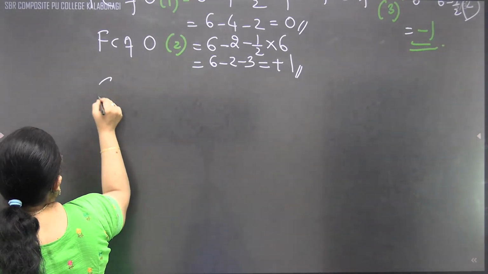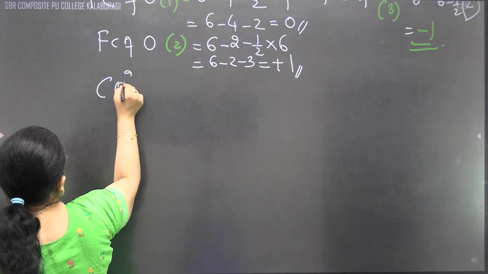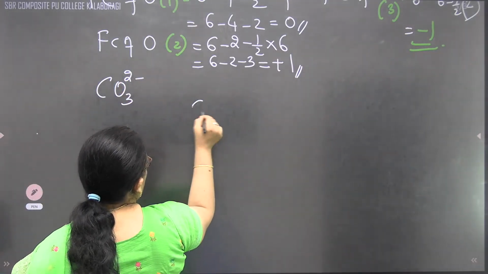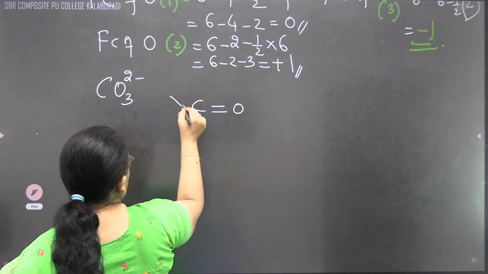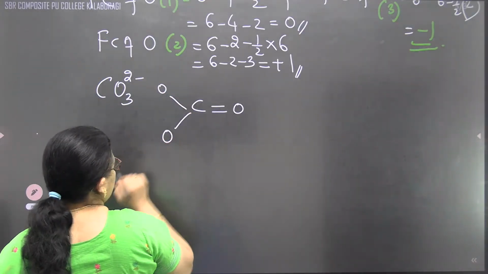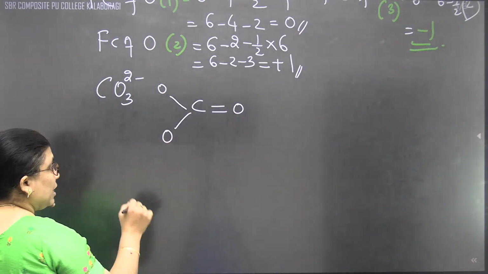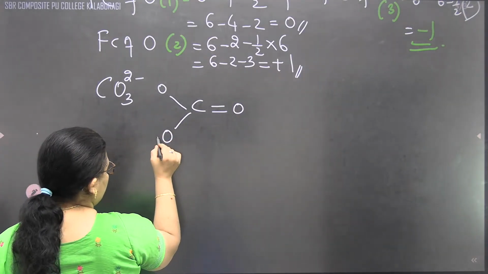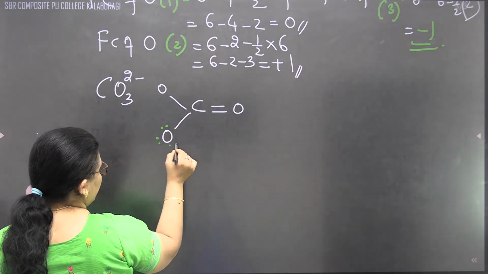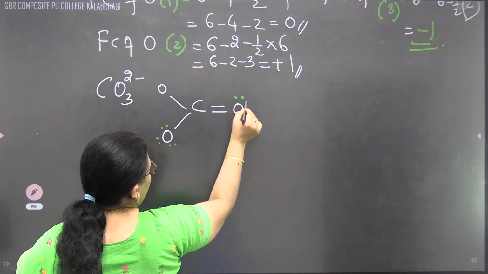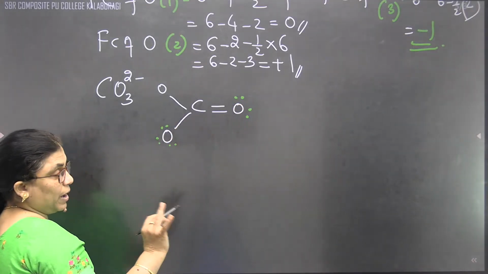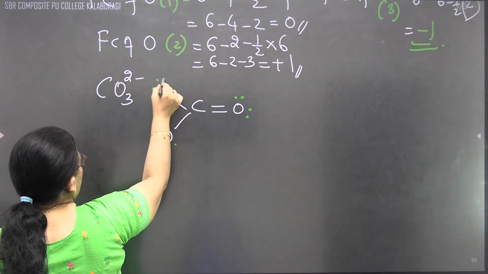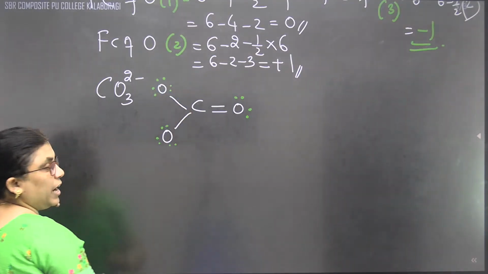One more example, so we'll see. The remaining examples you need to solve yourself. Carbonate ion. How are you going to write the carbonate ion? C double bond O, O and O. We want to prove that really is it true that they are carrying minus 1 and minus 1. 1, 2, 3, 4, 5, 6, 7, 8. Carbon is already balanced. Don't write any lone pair of electrons on it. 1, 2, 3, 4, 5, 6, 7 and 8.